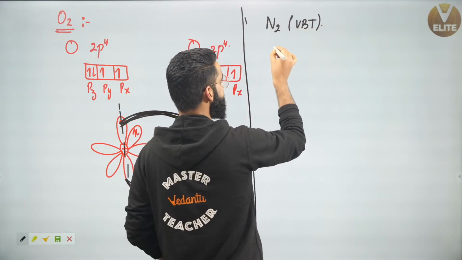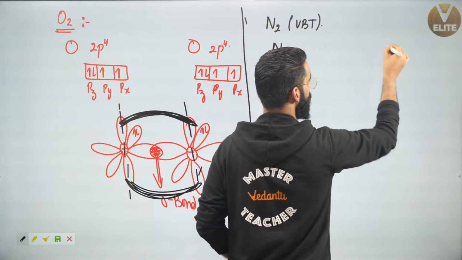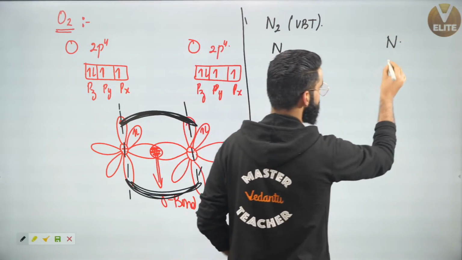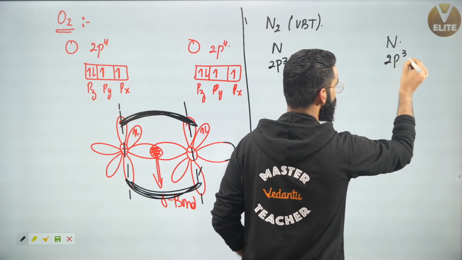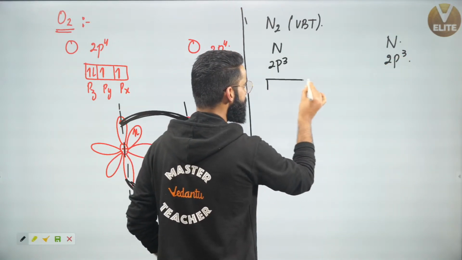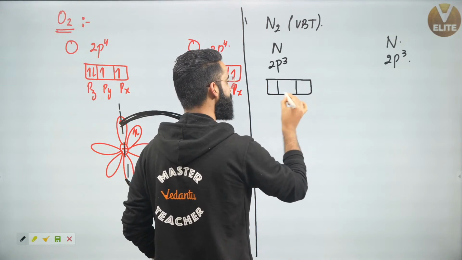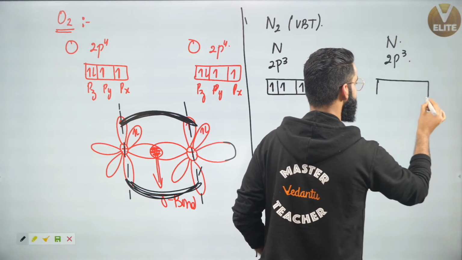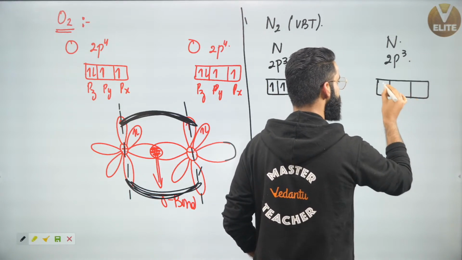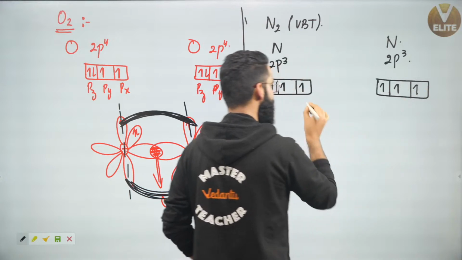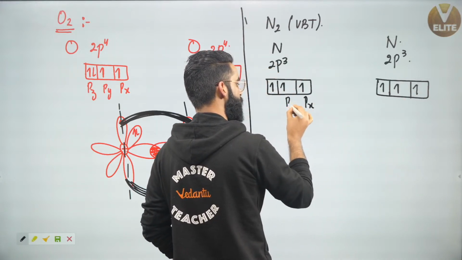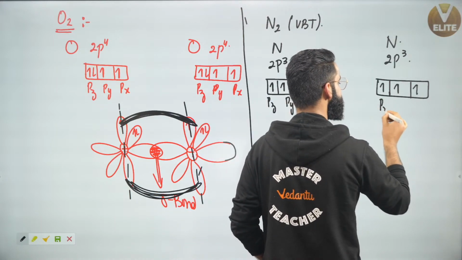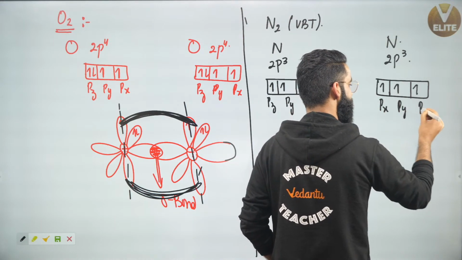Now people see, let's say this is your one nitrogen atom, this is one more nitrogen atom. If I ask you what is the configuration of nitrogen atom, it's 2p3. Outermost configuration I'm talking about. What about this one? It's again 2p3. So your 2p, as you all must be knowing, contains 3 orbitals. Every orbital has got one electron, right? Similarly, your 2p right here, these are 3 orbitals of your 2p. Every orbital contains one electron. Let's call this 2px, 2py, 2pz. Similarly, let's call this one 2px, 2py, 2pz.